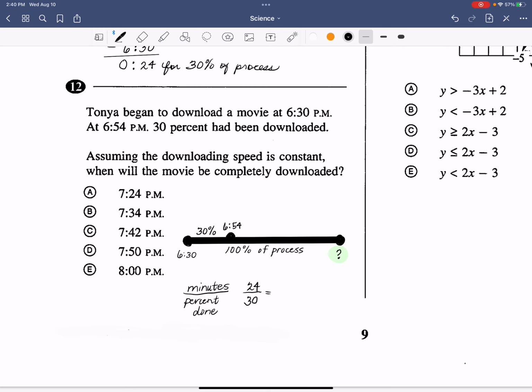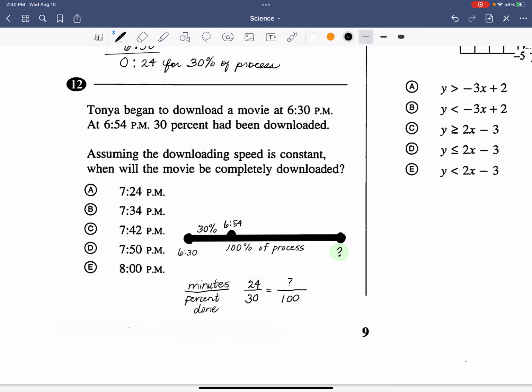So how many minutes will it take to do the 100%? How many minutes does it take for the whole thing to happen? So 24 times 100 is 2400. Divide 30. That's going to be 80 minutes.